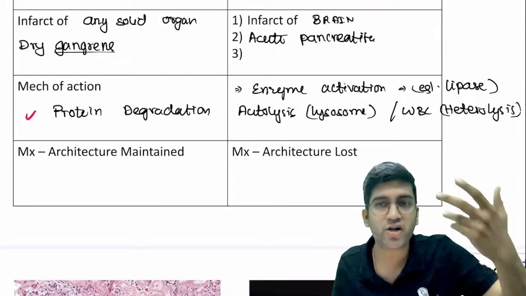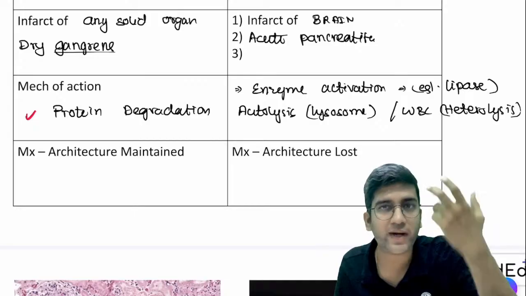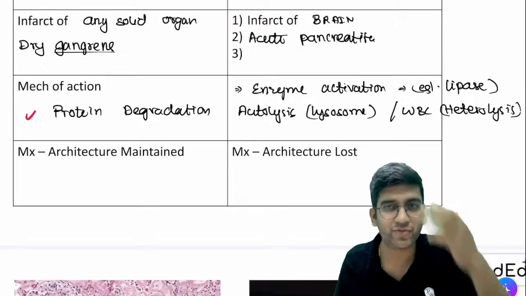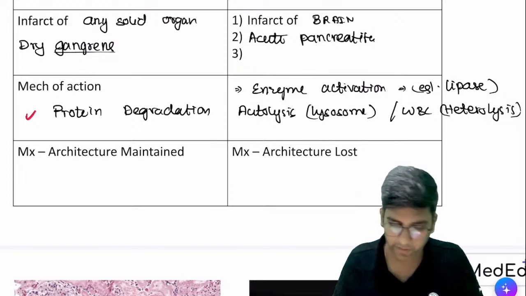Brain biopsy is not required. We do a CT or an MRI to identify every brain lesion, right? When brain is dead, I'll have symptoms. We don't take a brain biopsy. It's not very easy to take a brain biopsy, fine?